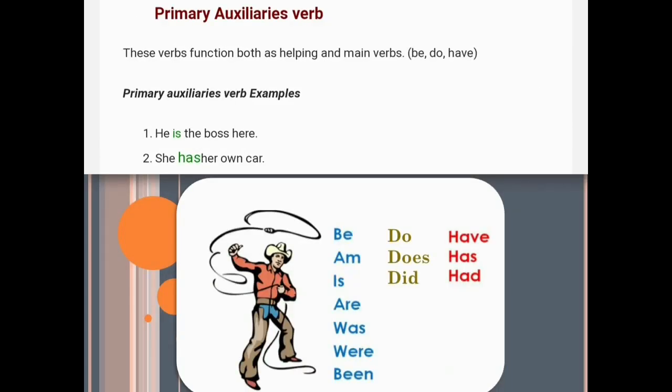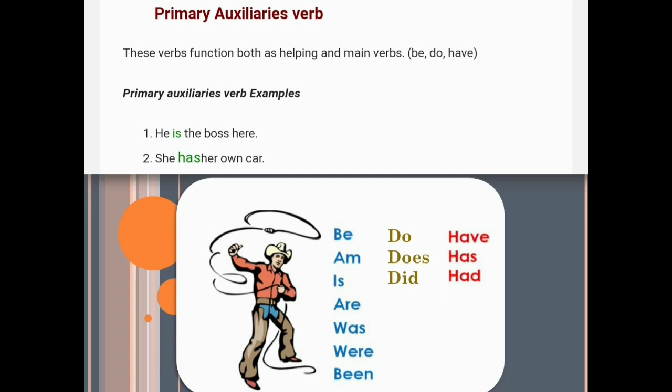Primary auxiliary verb. These verbs function both as helping and main verbs: be, do or have. So primary auxiliary verbs work in a sentence as main verbs as well as helping verbs. See the example, he is the boss here. She has her own car. Now in both of the sentences, the primary auxiliary verbs is and has are working as main verbs.